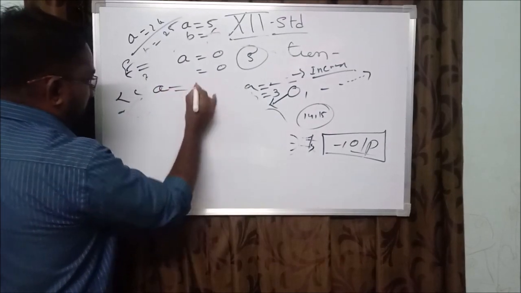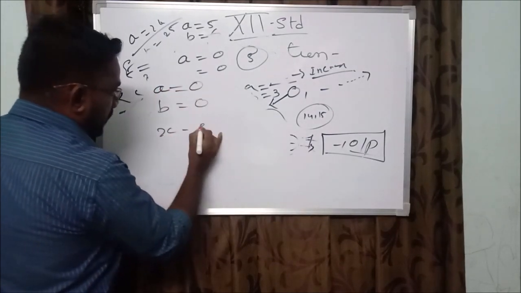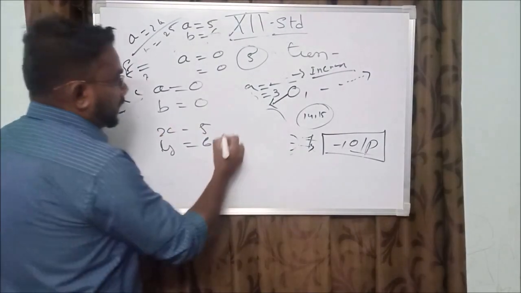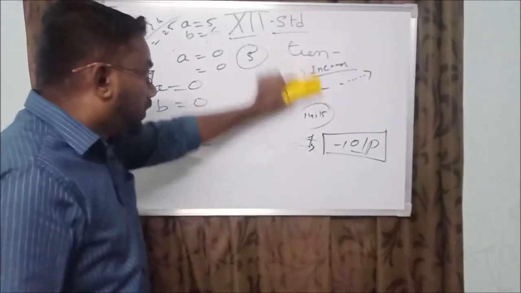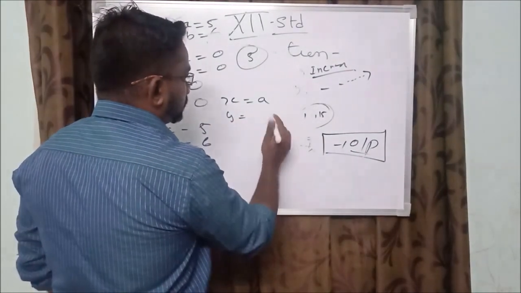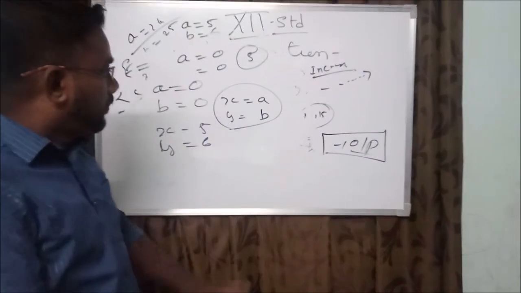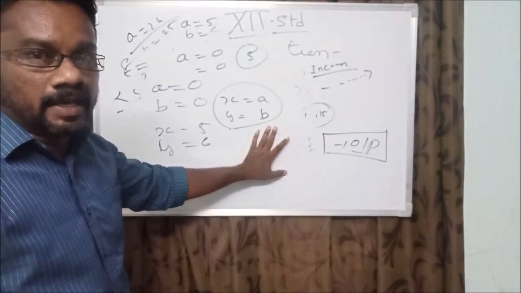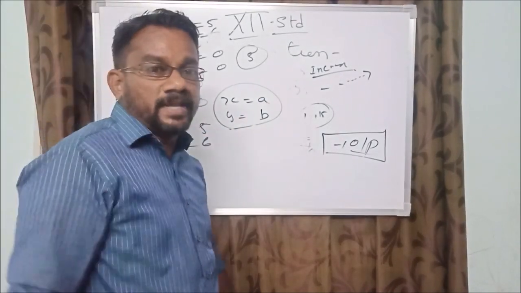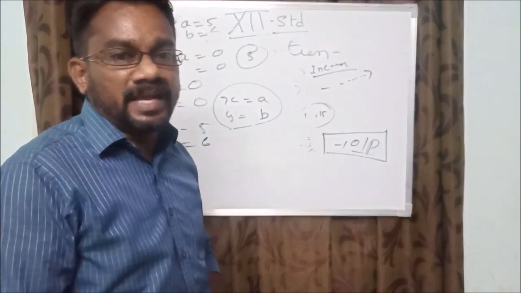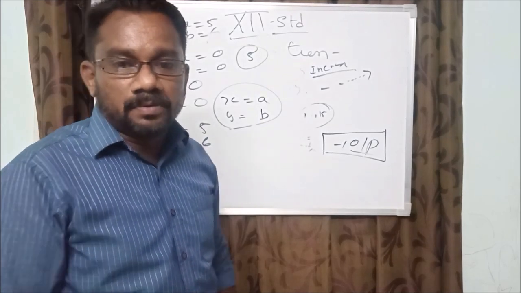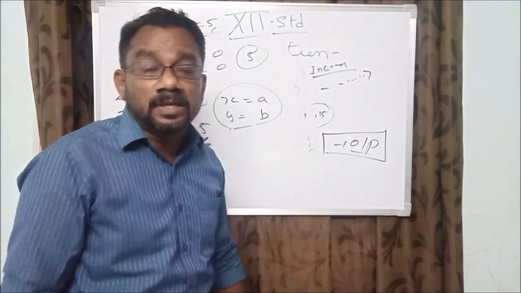Suppose you create a equal to 0, b equal to 0, x equal to 5, y equal to 6. What is the replacement value that should be given? Now you have to create x equal to a, y equal to b. It is called a pure function. Now a should be replaced as x, b should be replaced as y. A function which gives an exact result when the same argument values are passed. Evaluating the pure function does not cause any side effects to the output.